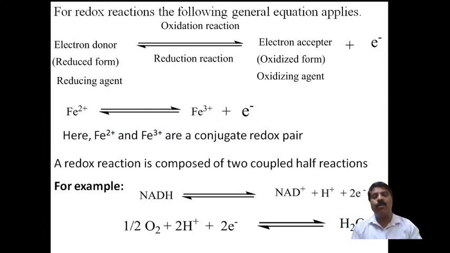Oxidation means removal of hydrogen or removal of electrons, and we say that is oxidation. But addition of hydrogen and addition of electrons are nothing but reduction. Therefore, half an O2 molecule undergoes reduction using 2H plus ions plus 2 electrons to form a water molecule. This is the reversible reaction, a reduction reaction. Therefore, both are called redox reactions.